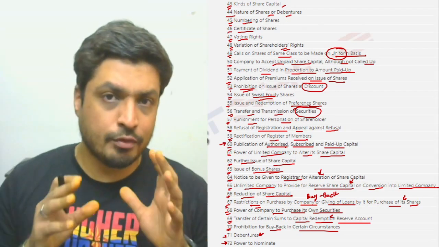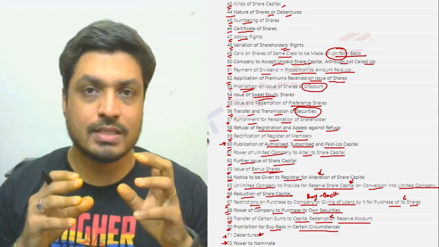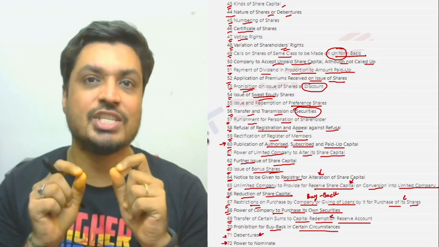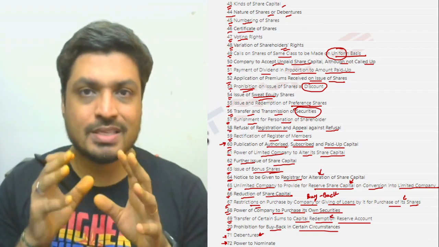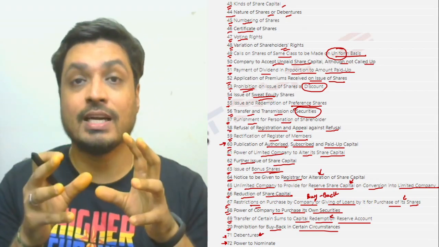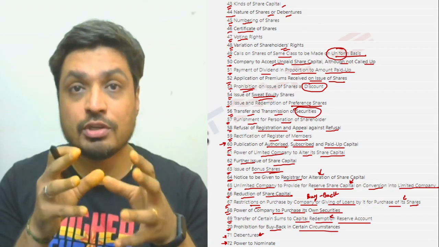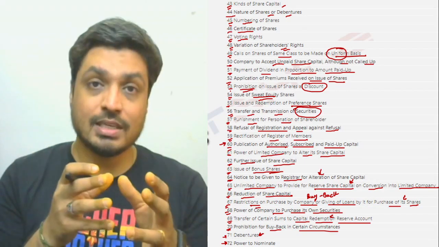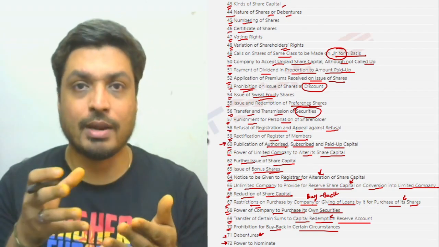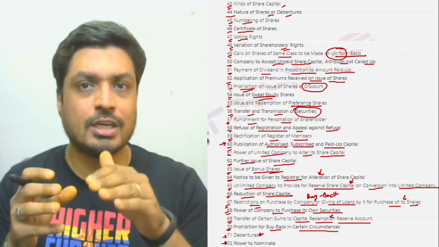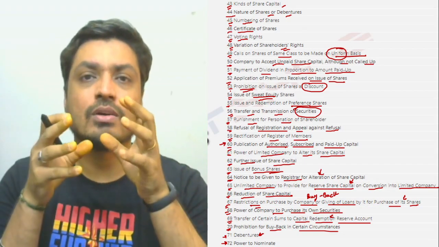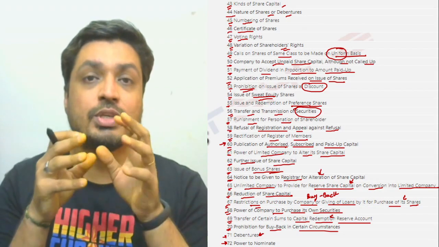Now, if you think about it, if you're able to remember, or even internalize the terminologies that are used to define each and every section. For example, we say that section 43 deals with the kinds of share capital. Or if I talk about section 53, it says prohibition of the issue of shares at a discount, which means that whenever I'm looking to issue shares at a discount, automatically a prohibition applies, right? So if you read through the names of the sections multiple times, you'll automatically be able to figure out the basic context of what each and every section is going to be talking about.